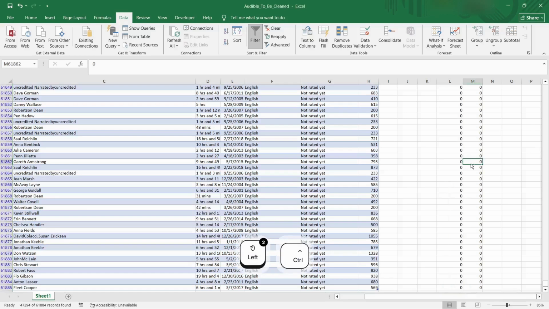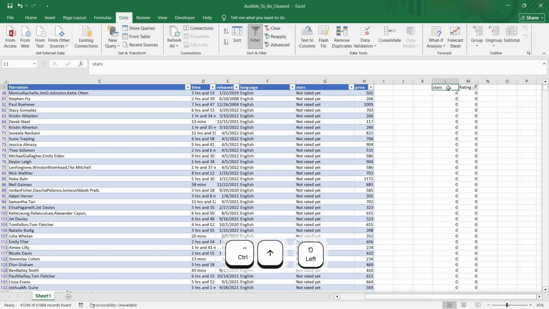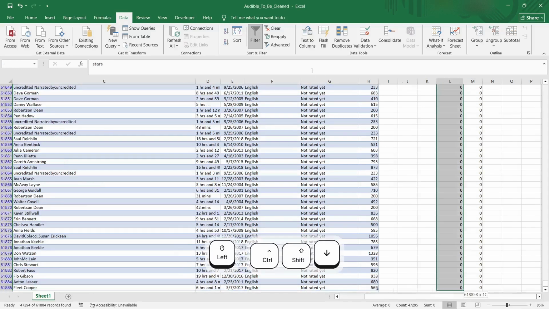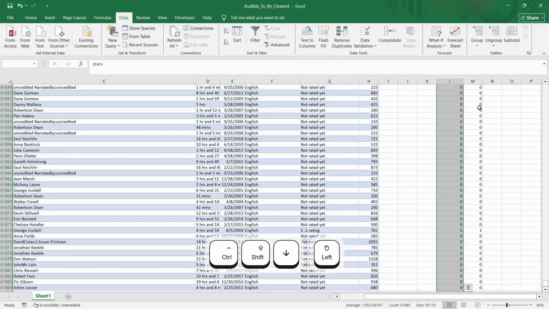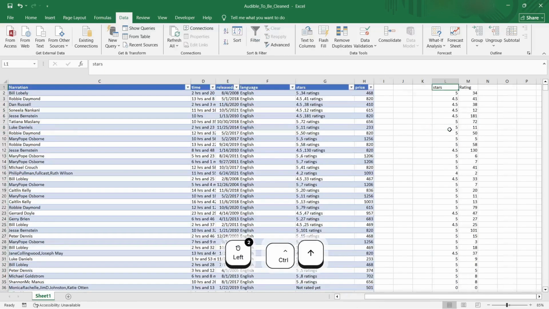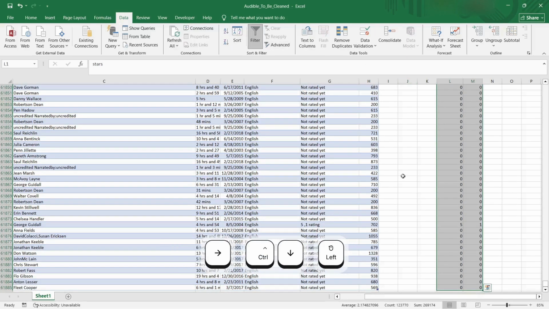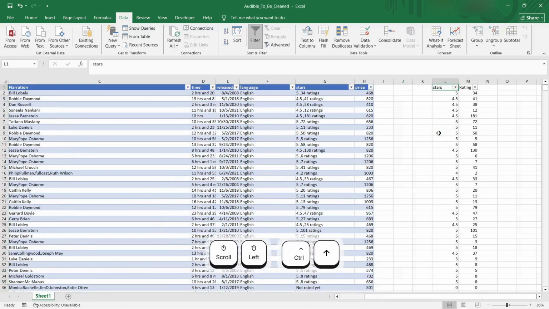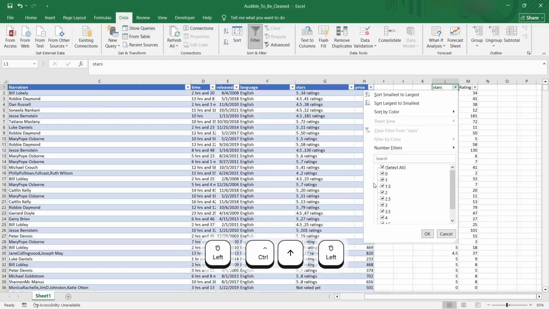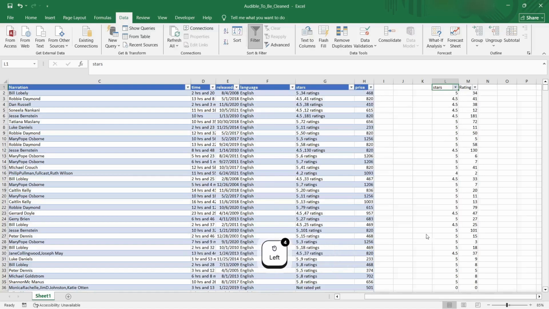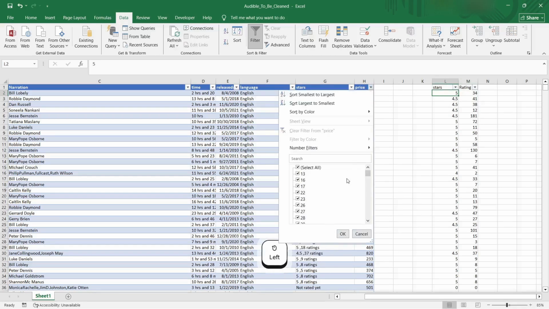Alright, so what else is there? We just take away the filter. Just select all. Filter. So everything is shown. Alright, so that's that. And price, do we have any weird values?